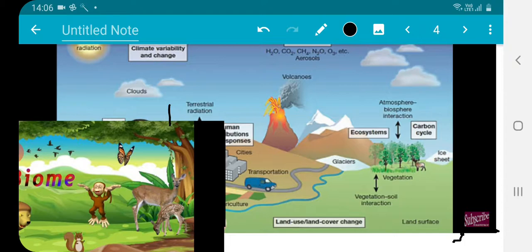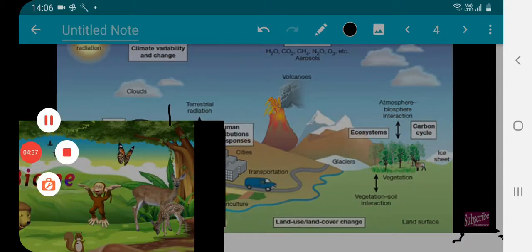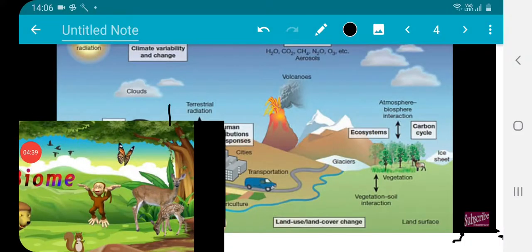Different types of biomes are there in our country as well as in the world. In simple language we can call it vegetation. Different types of vegetation, like we have deciduous, evergreen, thorny, such types of vegetation, and accordingly it works. When we talk about biome, it has itself a vast concept. All these whatsoever I told you: volcano, terrestrial direction, clouds, radiation, all this is life on the earth. Once again, it's a vast capture, it is only one part.